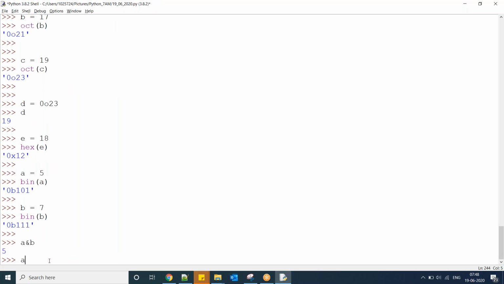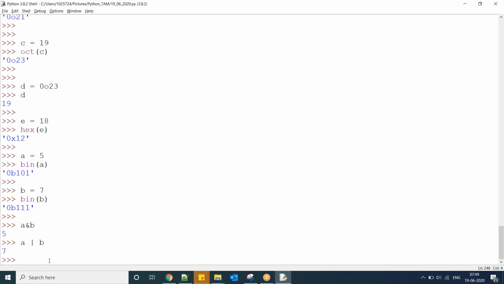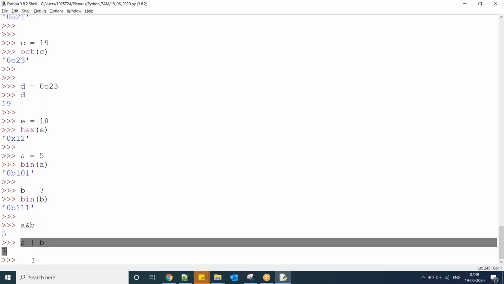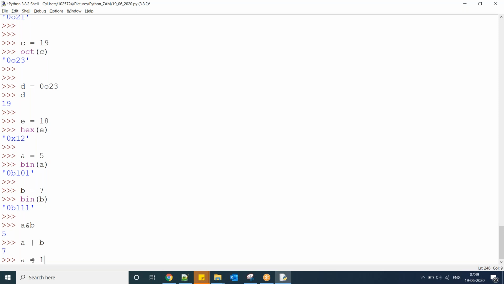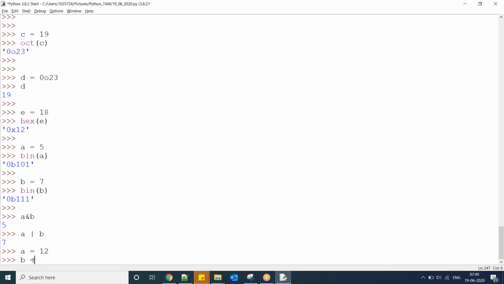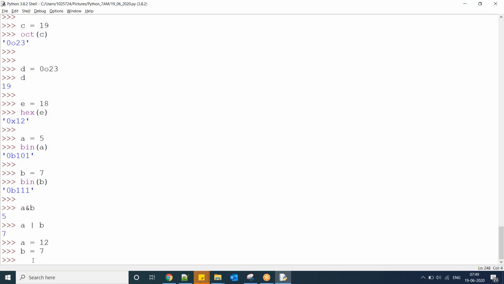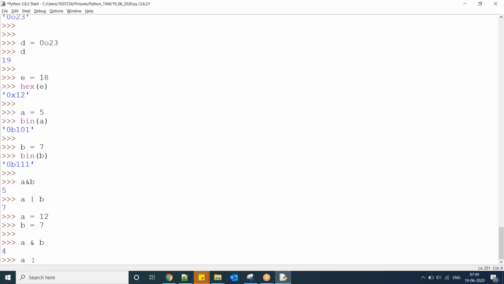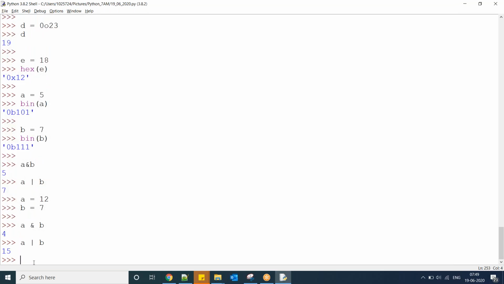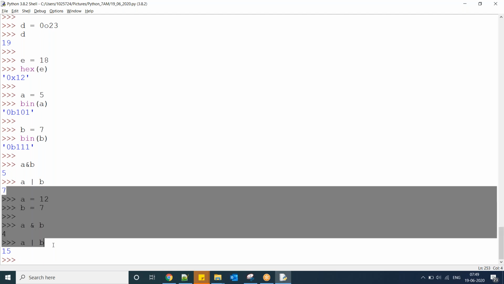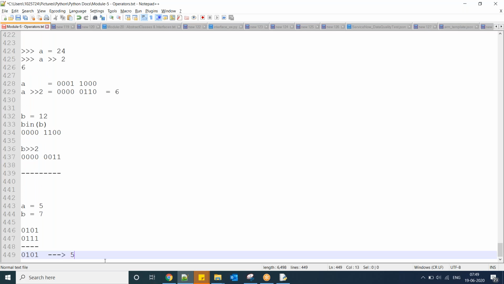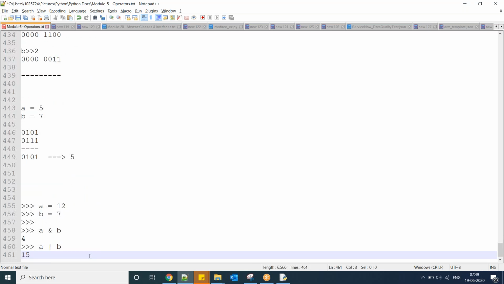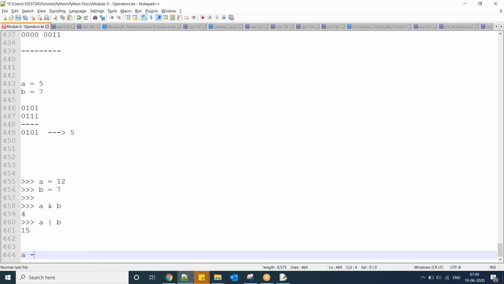Now the same thing here, A or B, bitwise OR. If both are 0, then 0. It is going to give 7. Now consider A equal to 12, B equal to 7. Now A and B, A or B. First A value 12. 12 means 1 1 0 0, 8 plus 4.